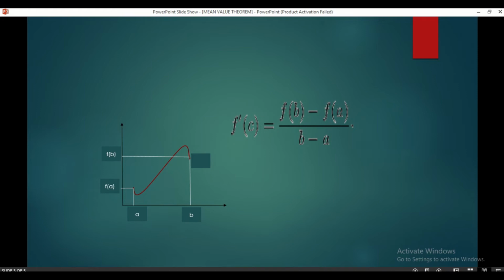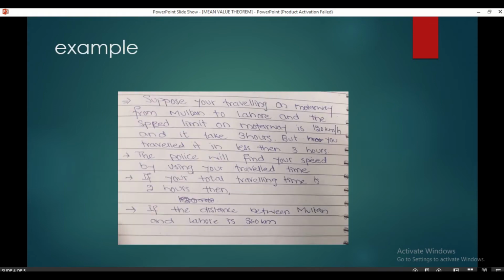This formula has many practical uses, but the one I am going to explain today is the same as you have explained in your videos and you have also given in the quiz.